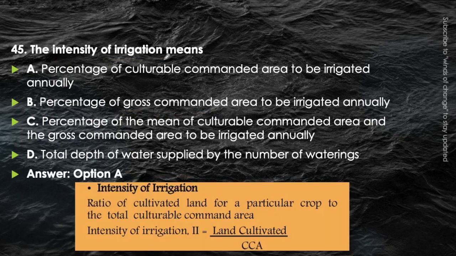It will be the percentage of cultivable command area to be irrigated annually. Okay, this is the land that will be cultivated upon cultivable command area. That is the intensity of irrigation. Land cultivated upon cultivable command area. It is the ratio of the cultivated land for the particular crop to the total cultivable command area. Okay, option A will be the correct answer.